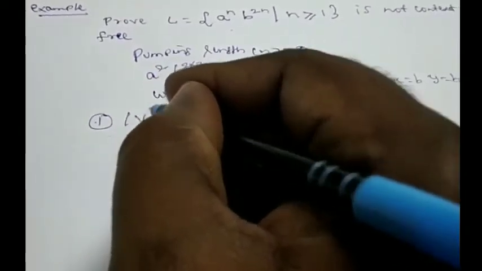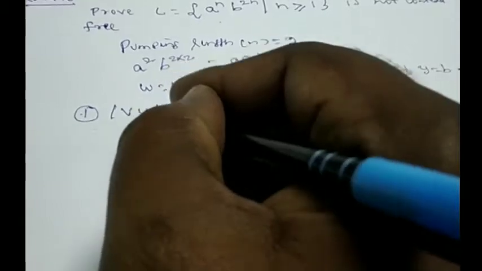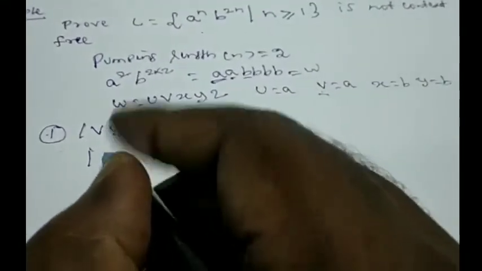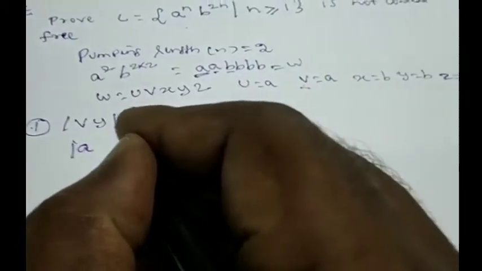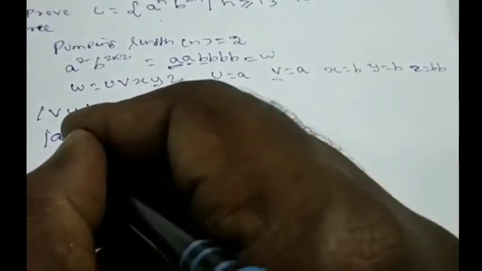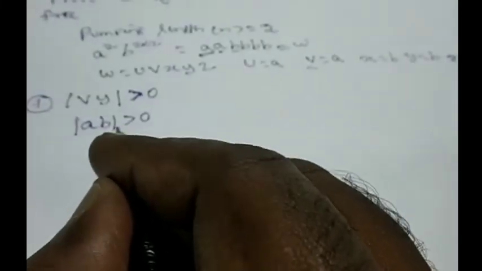Okay. So when you take up the condition, say for example I take up condition number 1 here, the length of V and the length of Y should be greater than 0. So you know what is V? V is equivalent to A. And Y is equal to B. So A, B together is always greater than 0, because the length of AB is equal to 2 here. So no issues as far as condition number 1 is concerned.